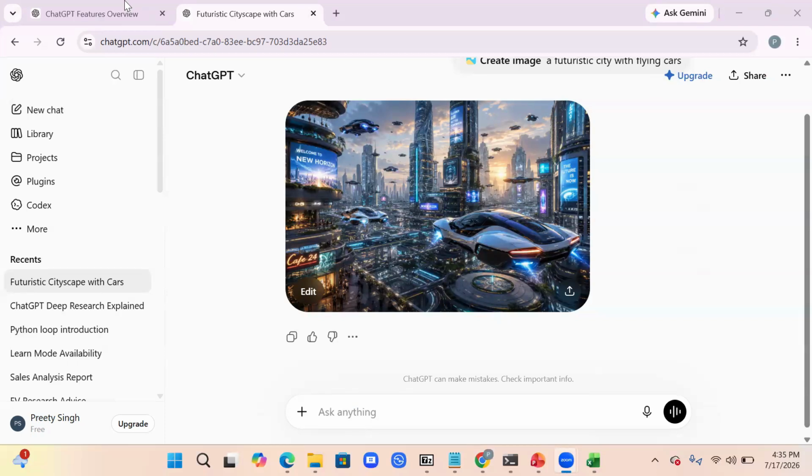In generating the unique visuals, you can see you can edit it also. You can click on edit and go ahead and edit it. Maybe something you did not like, so you can change it. You can make it more according to your expectation. It supports a wide range of artistic styles, so it is ideal for presentations, marketing, education, and social media.